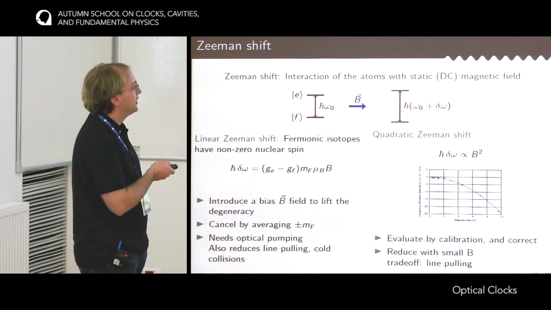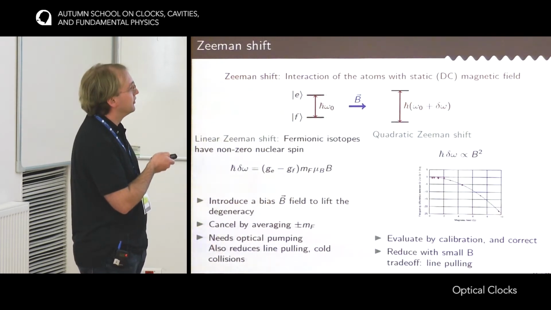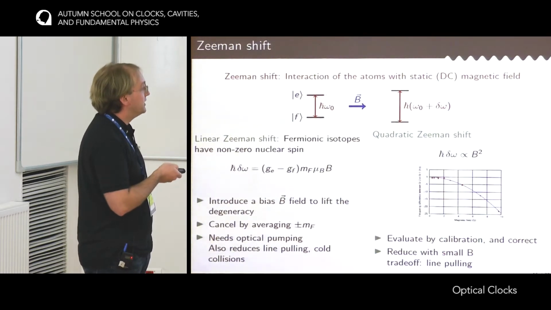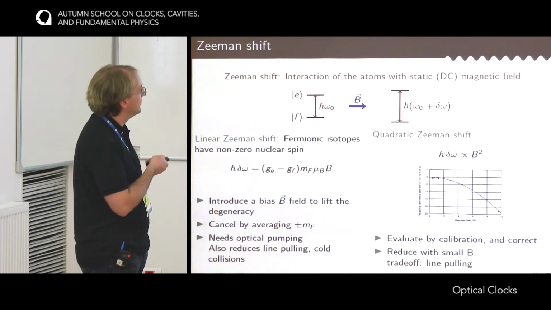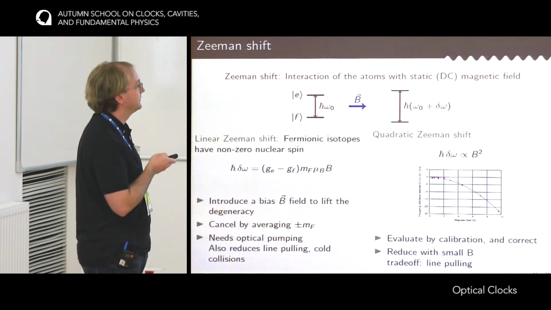So the way to mitigate this effect, of course, is to try to go to the lowest possible magnetic field in order to have a small effect and then to have a small uncertainty on the effect. The trade-off being line pulling, because if the magnetic field is too small, then the degeneracy between the lines is not well lifted and you can have contamination between the lines.